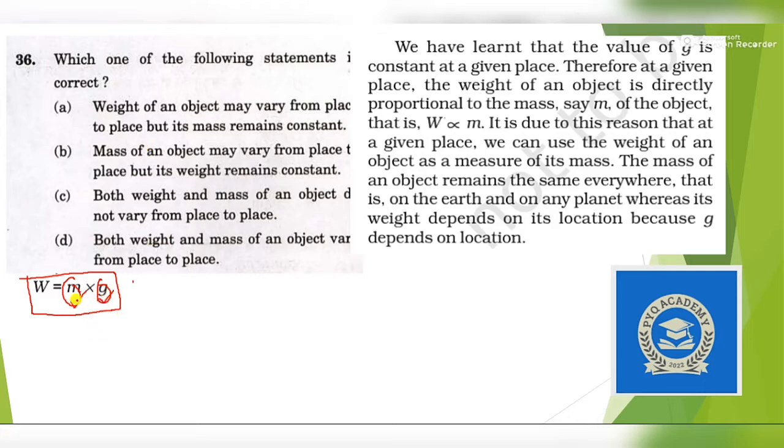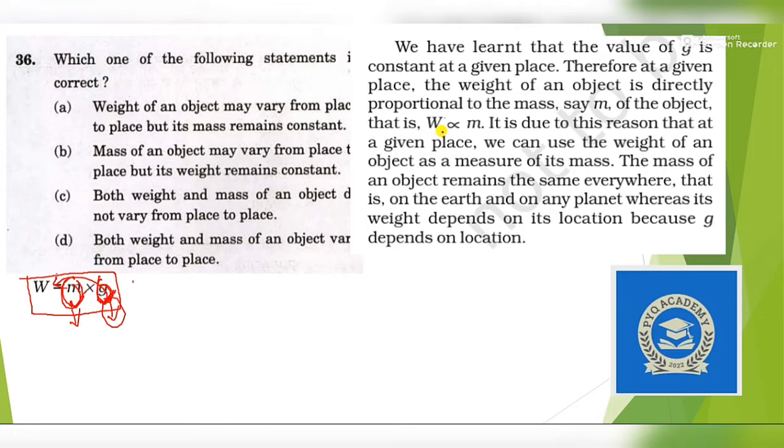Among these two parameters, one is constant and one is variable. So the first statement is totally true: weight of an object varies from place to place, but mass remains constant. Yes, mass remains constant, but the gravity changes, and due to which weight also changes.